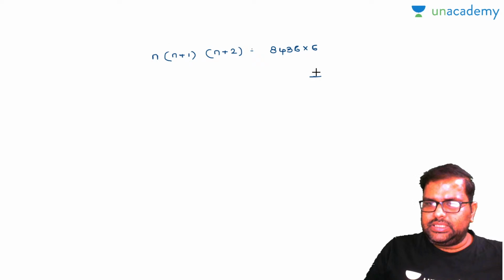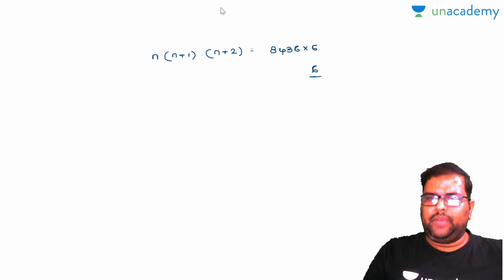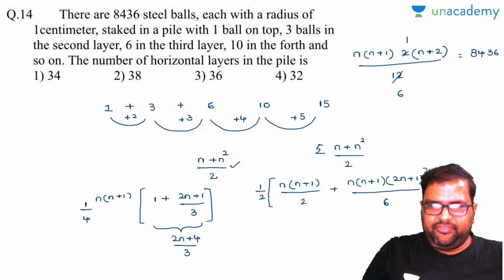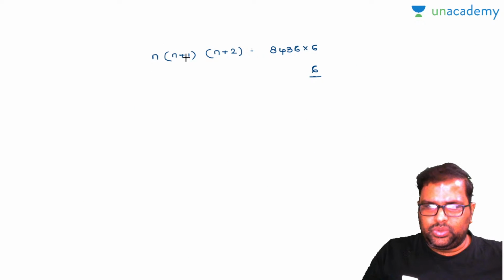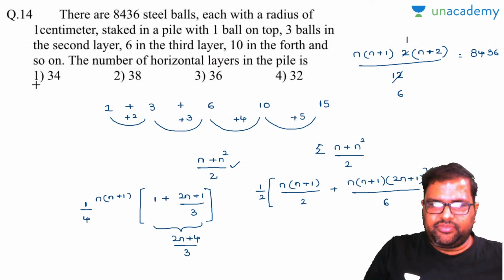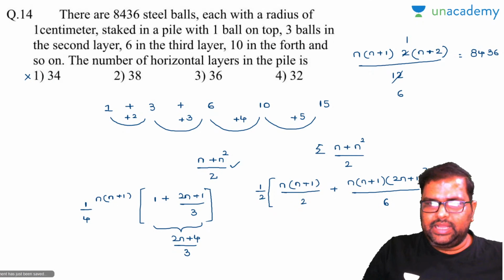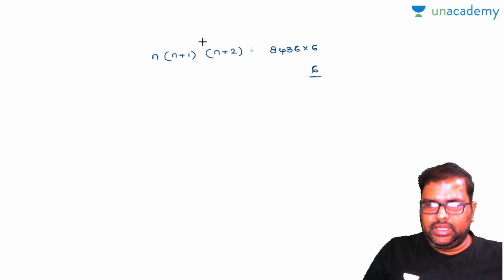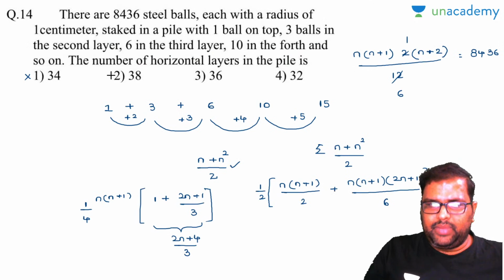Your last digit has to end with 6. Now look, if I take 34, this becomes 34 into 35 into 36. The number will end with 0. So your first option is wrong. If I take 38, 38 into 39 into 40, again the number ends with 0.